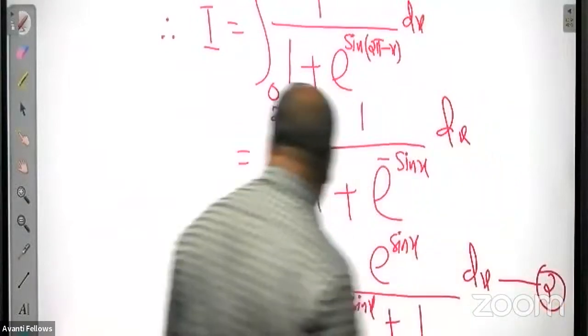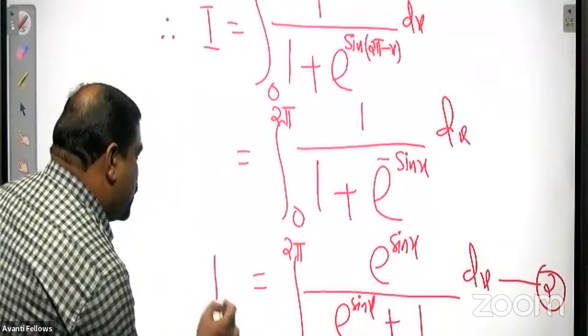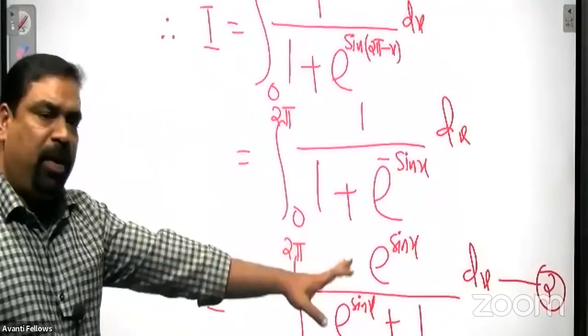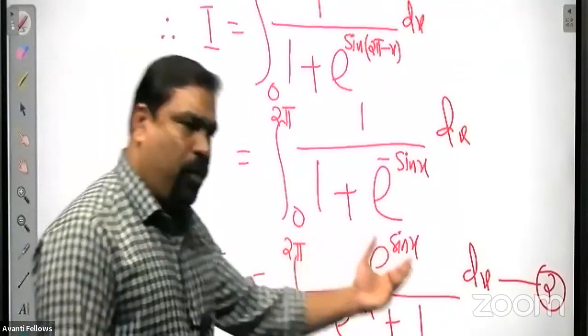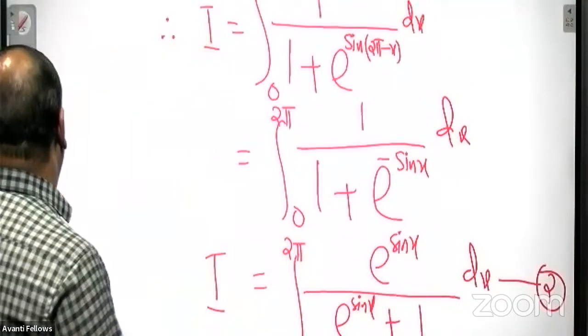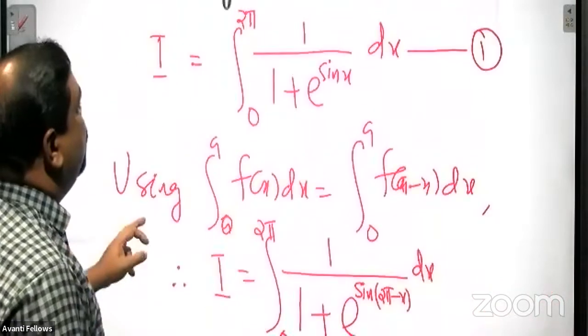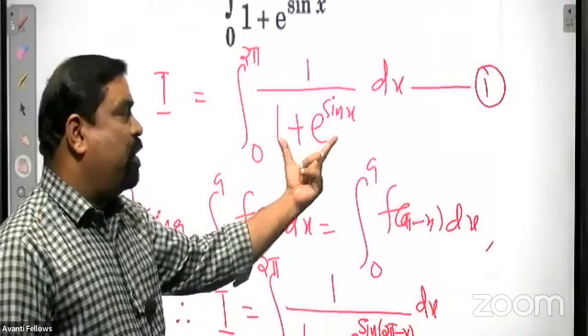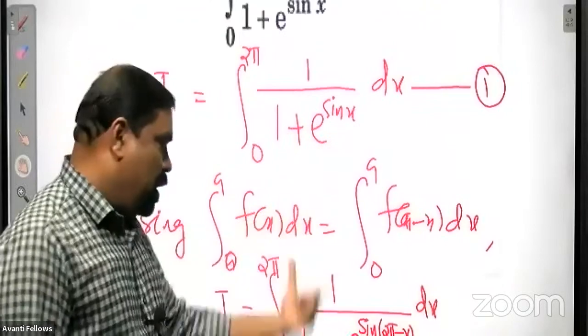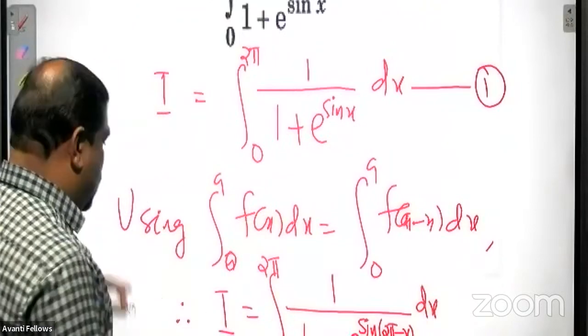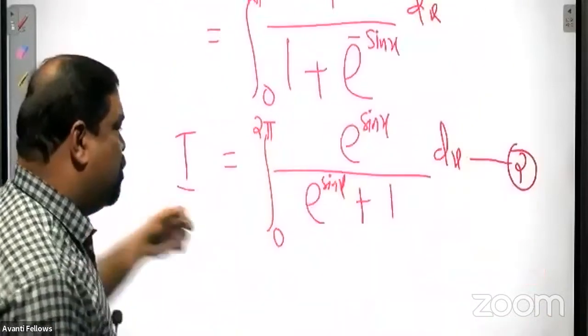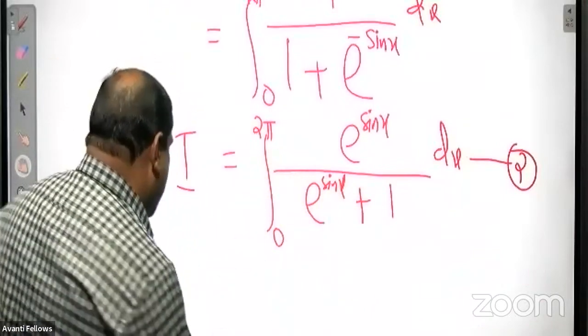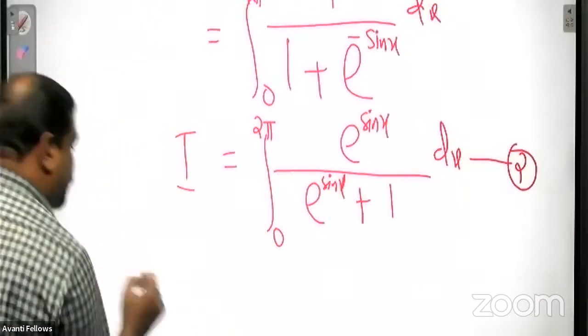Remember, this is also the same integral I. After applying the property, we are getting another form. Now you see the original integral. What is the denominator? The denominator is 1 plus e raised to sin x. In the new integral, the denominator is also the same, 1 plus e power sin x. So just let us add it.